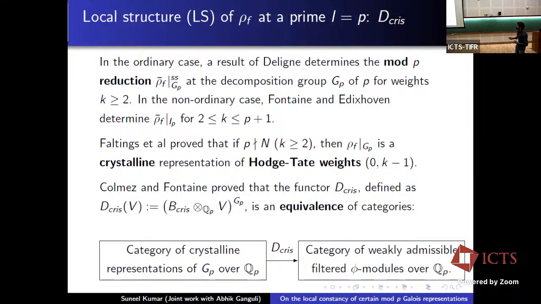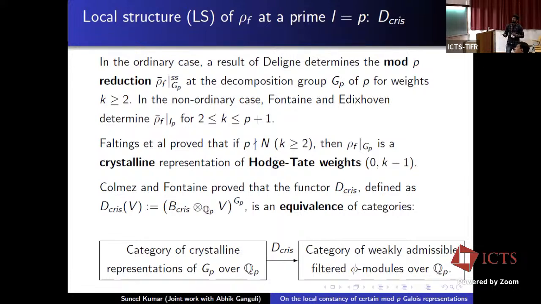In the ordinary case, meaning when a_p is a p-adic unit, a result of Deligne determines the mod p reduction of rho_f restricted to G_p up to semi-simplification for all weights k greater than or equal to 2. In the non-ordinary case, meaning when a_p is not a p-adic unit, Fontaine and Edixhoven determine rho_f bar at inertia at prime p for all weights lying between 2 and p plus 1. And we note that in this case, l equals p, rho_f restricted to G_p is ramified, unlike the case l not equal to p, where it was unramified.